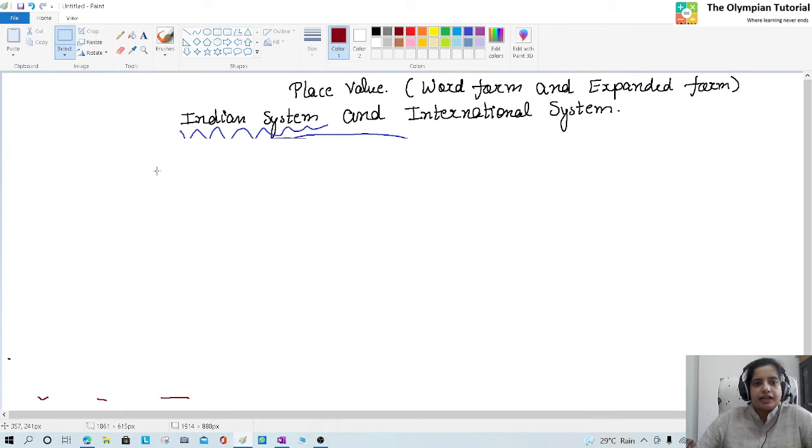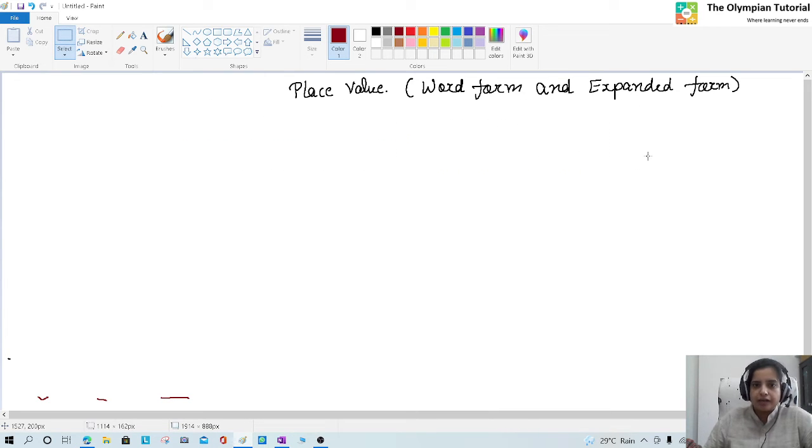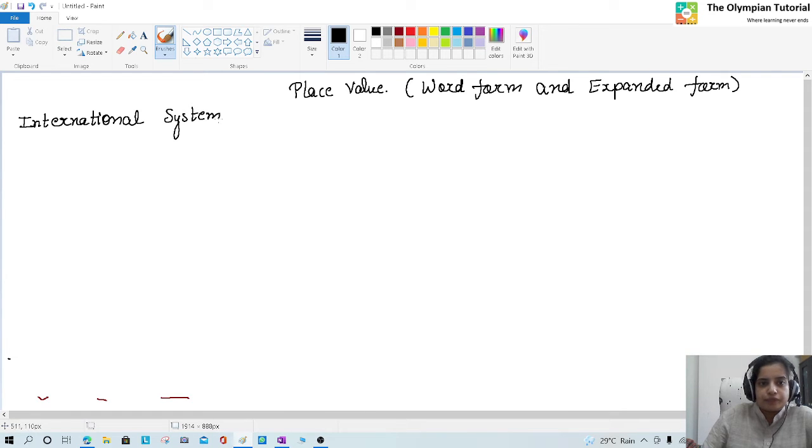In international system, what we do as kids, in Indian system we have started from extreme right. So in international system we will also start from extreme right. Only difference is that in Indian system the concept is 3 2 2 2 like that, but in international system it is 3 3 3 3 3. How? I will tell you.